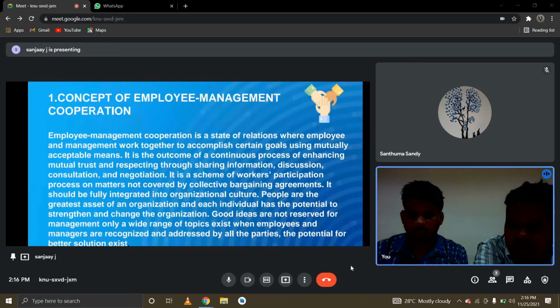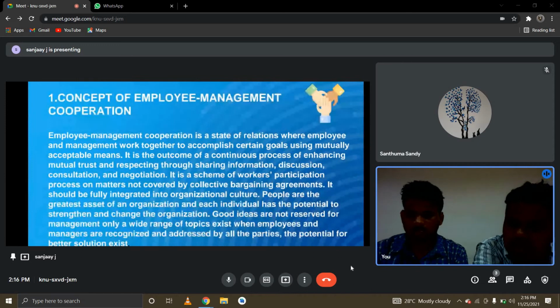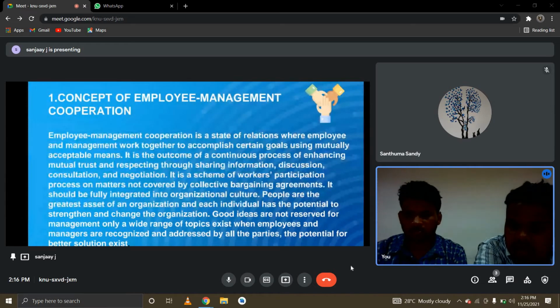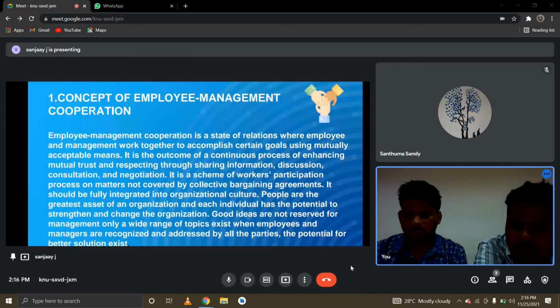People are the greatest assets of an organization, and each individual has the potential to strengthen and change the organization. Good ideas are not reserved for management. A wide range of topics can be addressed when employees and managers are recognized by all the parties, and the potential for the best solution exists.